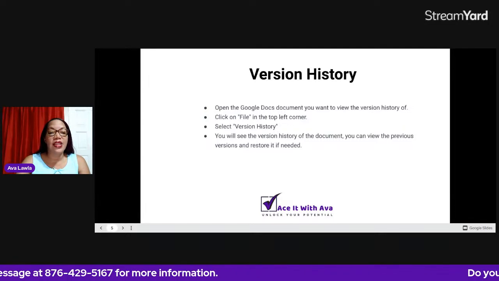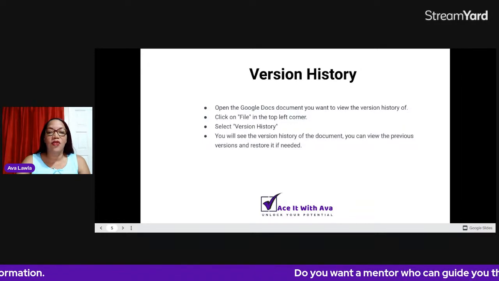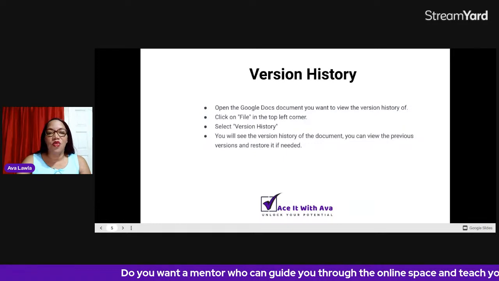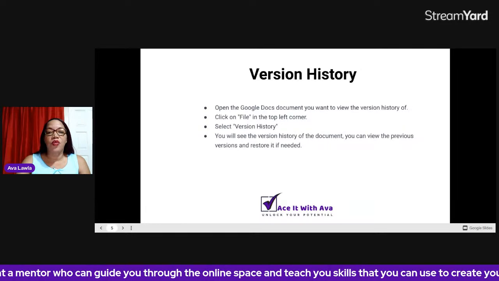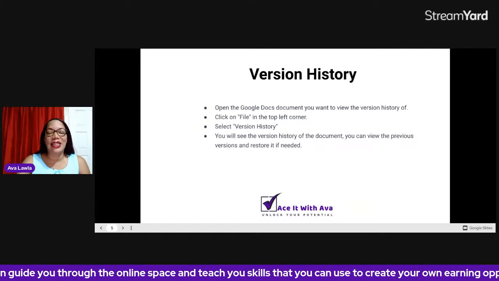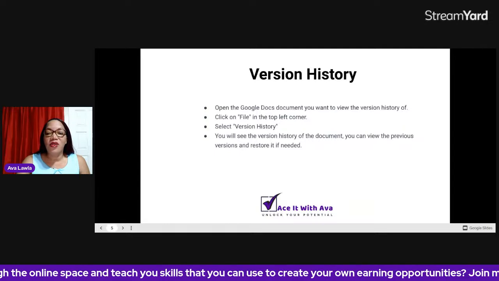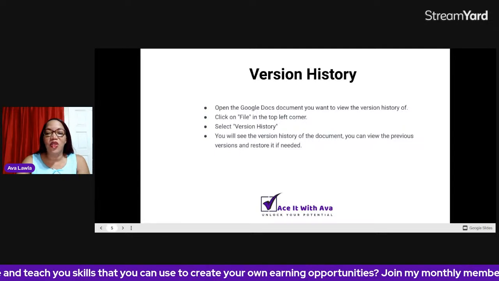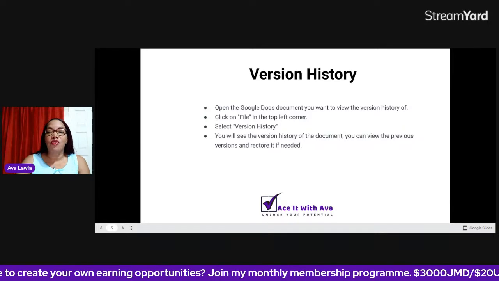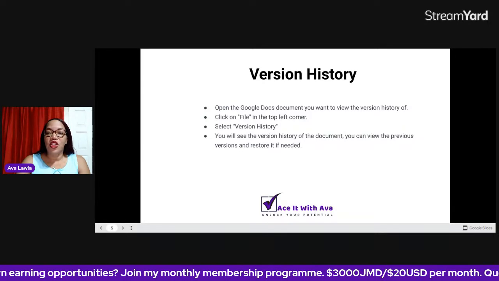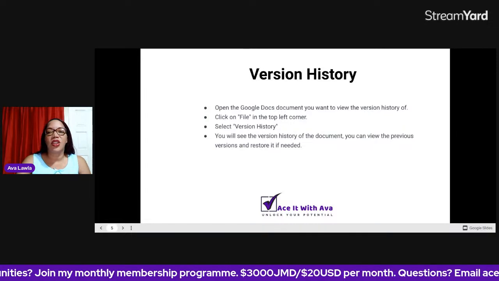As you see, anywhere you see a line through it, it means that that was erased. So even though it's showing us that the document had this, it doesn't have it anymore. And how do we know? If I take off Show Changes, it's only going to show me what currently exists in the document. So if you don't want to confuse yourself, you can make sure that you uncheck Show Changes. But as you see, you're able to restore the different versions depending on how many changes were made to the document.